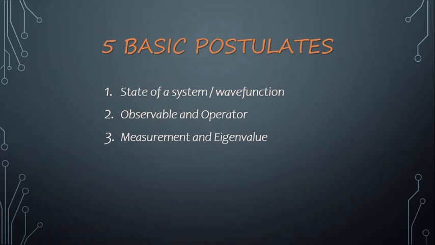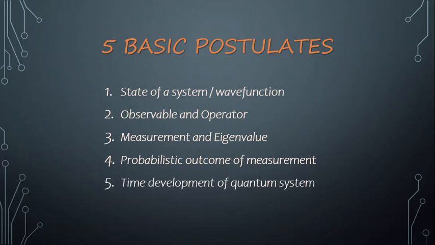Then postulate number 3 is with respect to measurement and eigenvalue, that is the outcome from the system, what we can measure. Fourth one is the probabilistic outcome of measurement, and fifth one is time development of quantum system. So the answer for the third question is under the fifth postulate, which is time development of quantum system. As the time proceeds, how the quantum system is going to change. So let us study one by one.